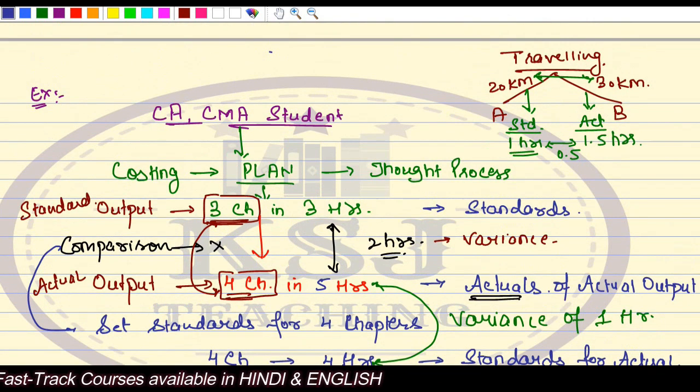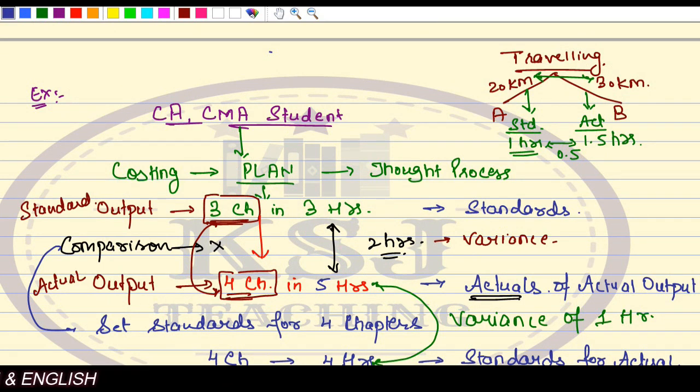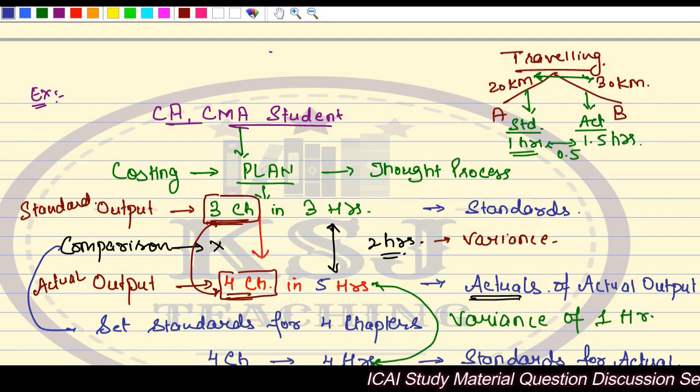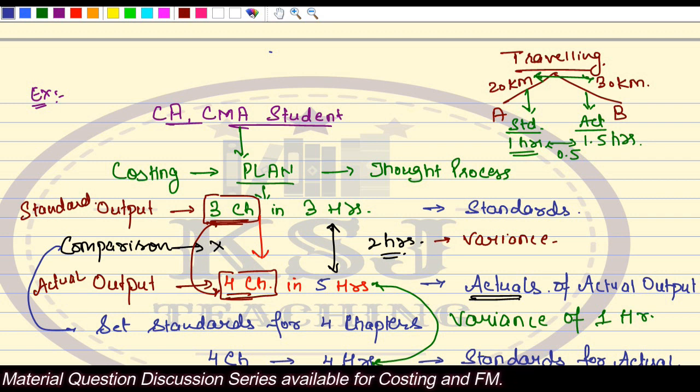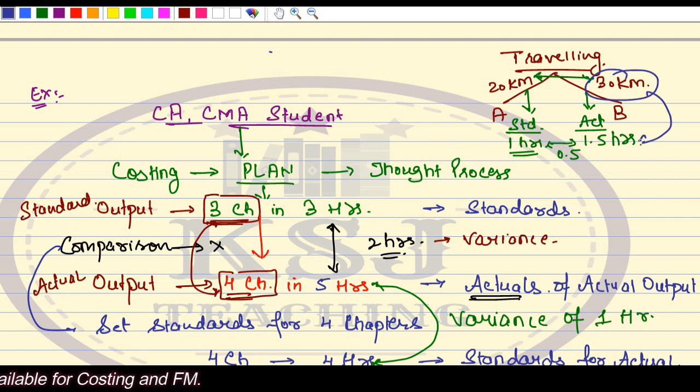Similarly, like this traveling example, standards are set for destination A, which is 20 kilometers, and actuals we are comparing for destination B, which is 30 kilometers. Can you do it? No, right? Because there will be a difference in the standard time for 20 kilometers and 30 kilometers, obviously. So first you will calculate the standards for these 30 kilometers and then compare it with the actuals of 1.5 hours.